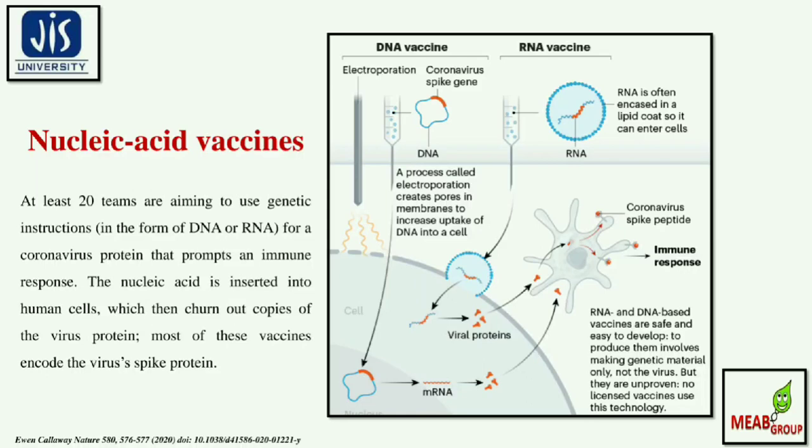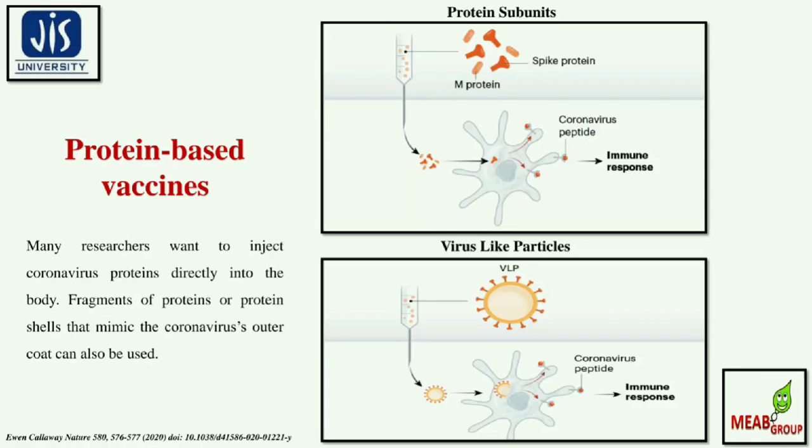Then the nucleic acid vaccine plays another important role. At least 20 teams are aiming to use the genetic instructions in the form of DNA or RNA for a coronaviral protein that prompts an immune response. The nucleic acid is inserted into the human cells, which then churn out copies of the viral protein. Most of these vaccines encode the virus's spike proteins.